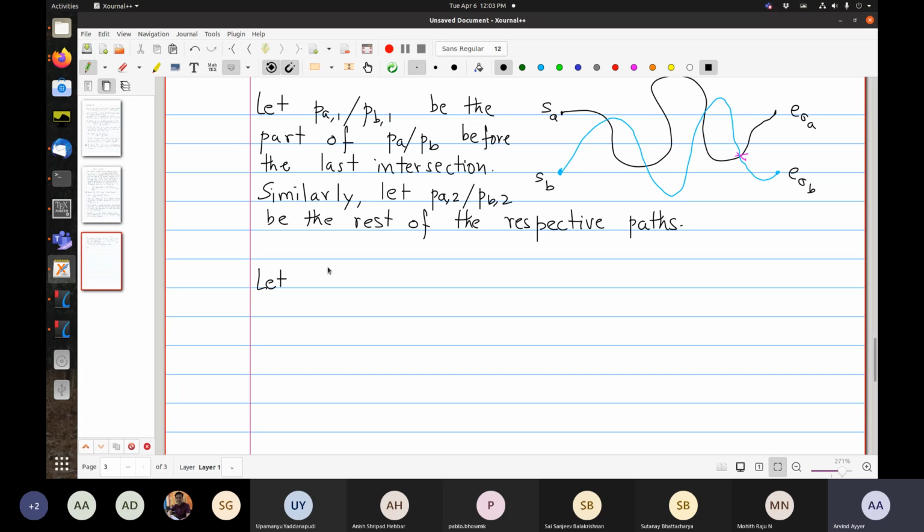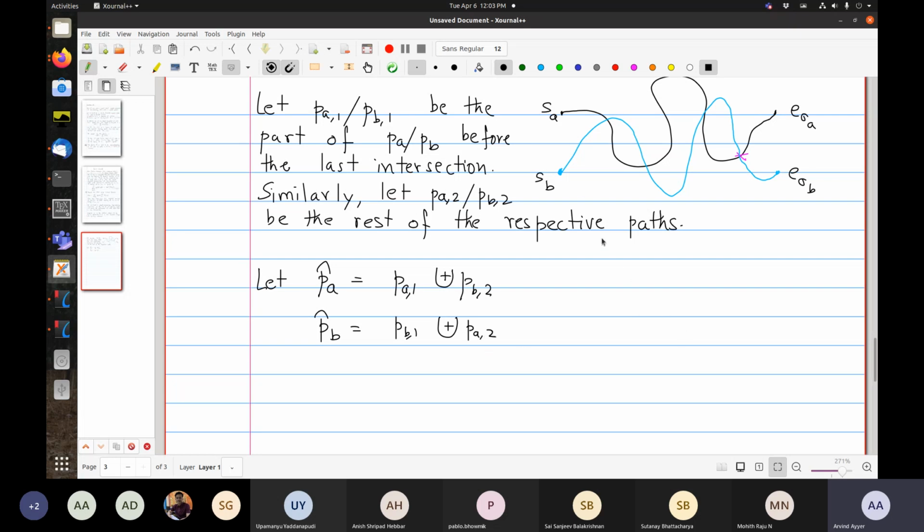So let P hat A be PA1 concatenated with PB2, and P hat B be PB1 concatenated with PA2.